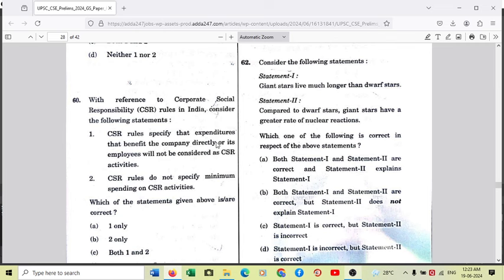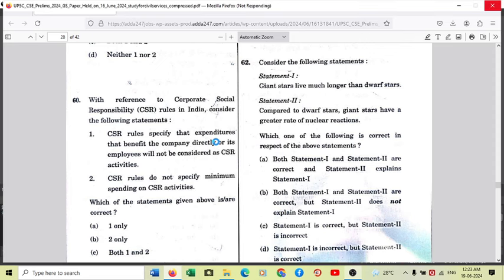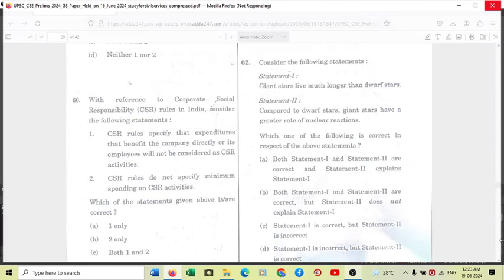Okay. Now statement 2, compared to dwarf stars, giant stars have a greater rate of nuclear reactions. So basically this is a correct statement. Compared to dwarf stars, the rate of nuclear reactions is higher in giant stars. As I have already told you, the giant stars are bigger, their core is denser, and definitely the rate of nuclear reactions is higher, and consumption of hydrogen at the dense core of a giant star is also high. So statement 2 is correct. Statement 1 is contradictory and it is wrong. So what is the answer? The answer to 62 is D. Okay, D on your screen. Now moving to another question.